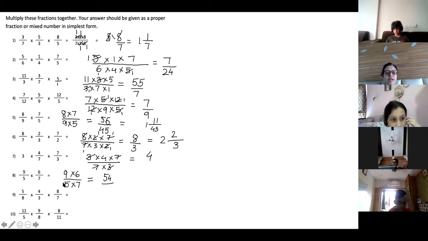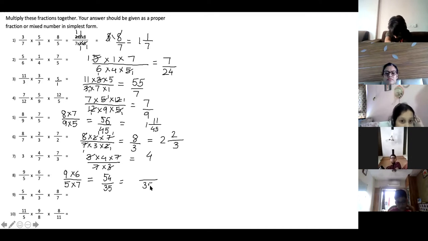See, the fifth one and this eighth one. 6 nines are 54. And what is 5 sevens? 35. Make it in mixed fraction. Ma'am, 1 whole, 19 numerator, 35 denominator.